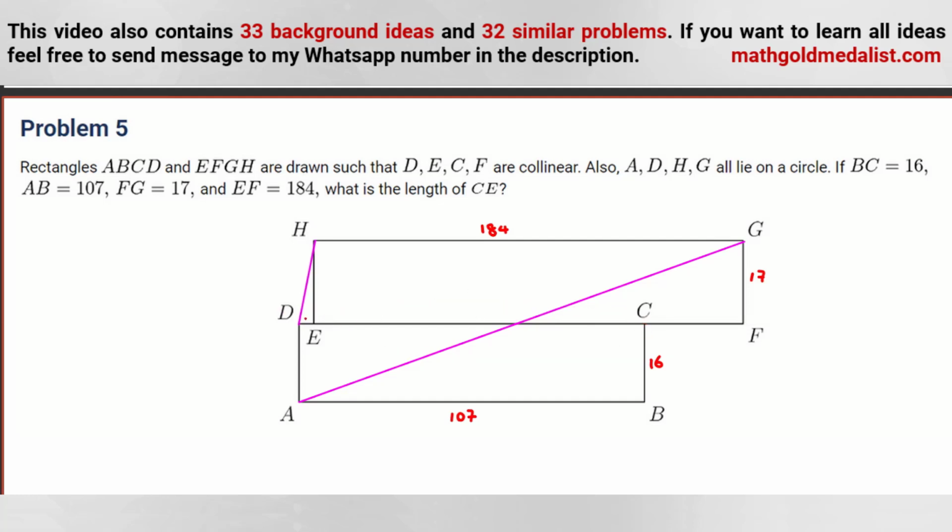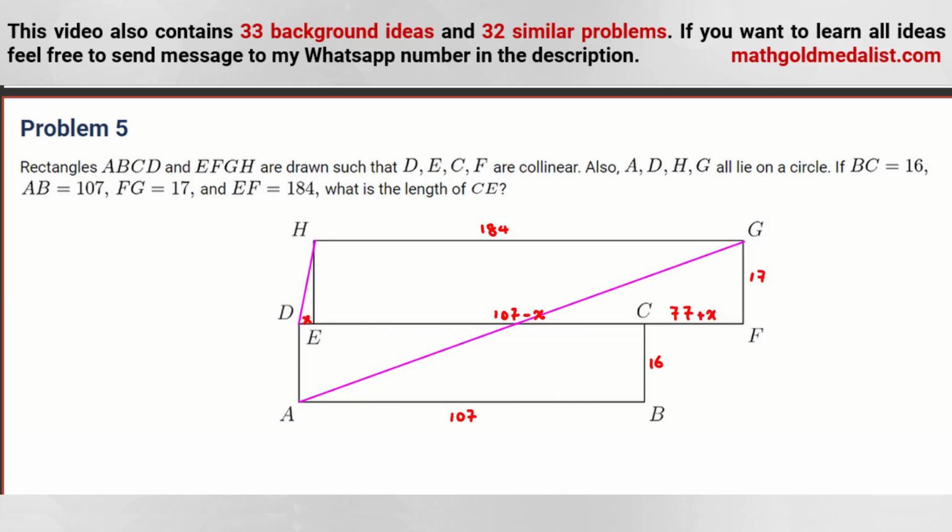Let's consider this length x. Because we know AB is 107, this one is 107 minus x. We know this length is 184, so it will be 77 plus x.